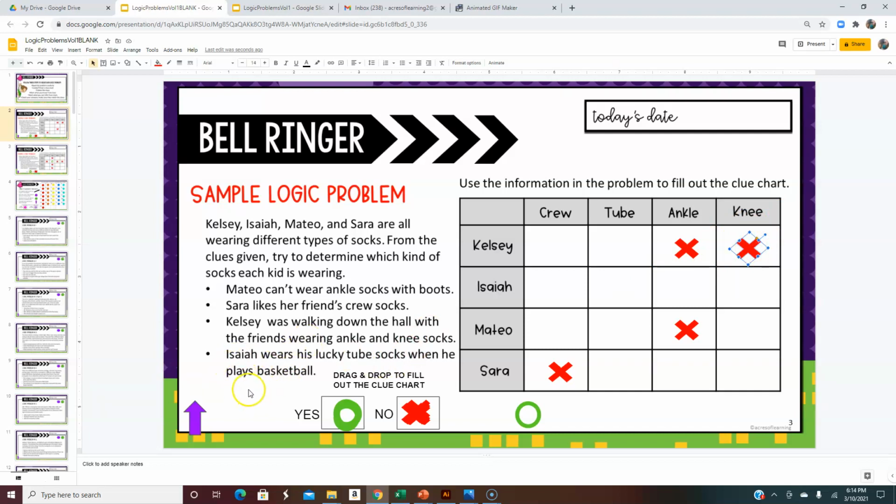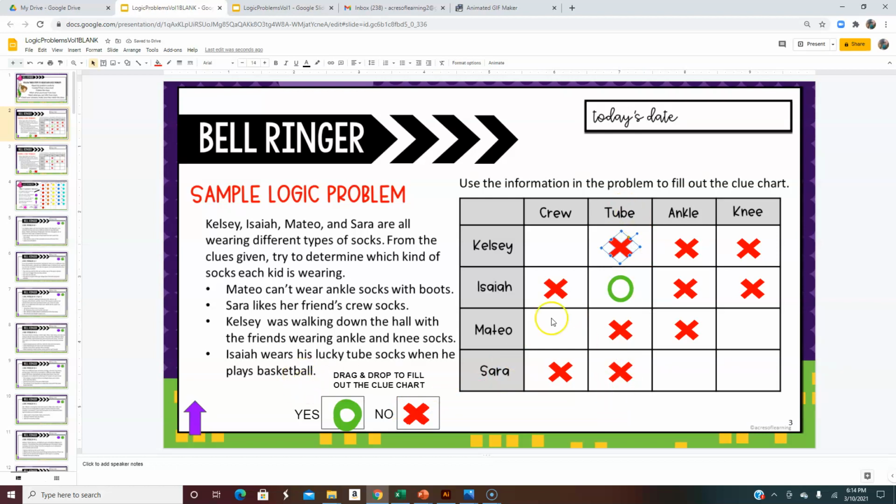The final clue. Isaiah wears his lucky tube socks when he plays basketball. Now that's a yes, because it's flat out saying that Isaiah is wearing the tube socks. So I'm going to put a green circle where Isaiah meets the tube socks. But I'm not finished, because if I know that Isaiah is wearing the tube socks, I also know that he can't be wearing the crew socks, the ankle socks, or the knee socks. I also know that if he's wearing the tube socks, Mateo can't, Sarah can't be wearing them, and Kelsey can't be wearing the tube socks.